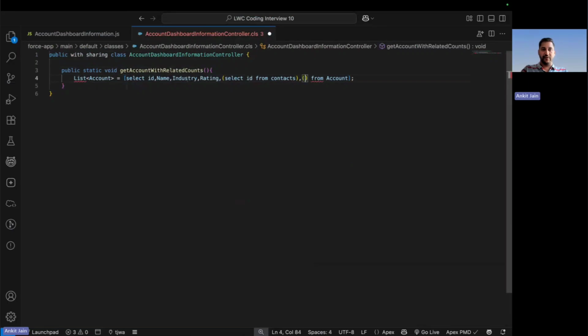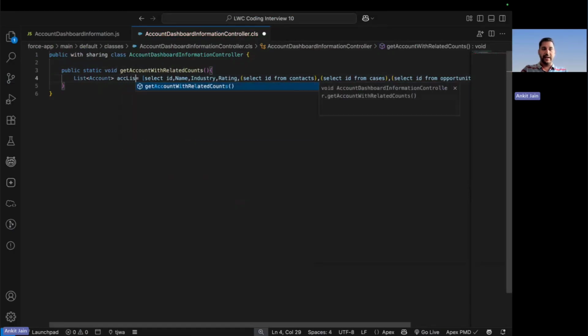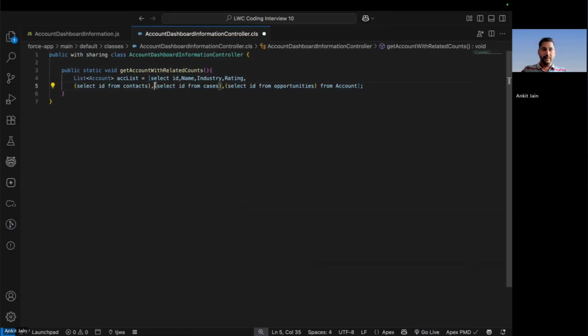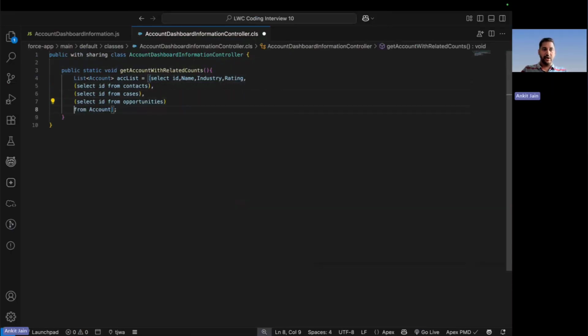And same thing I will do for the select ID from cases. And the last thing here is the select ID from opportunity. Right? So I have prepared my query to go and get this related information, and I am storing it into one variable, that is the account list. Let me go and break it down so that you guys can easily see. Right? And I'm getting all this information from the account object.